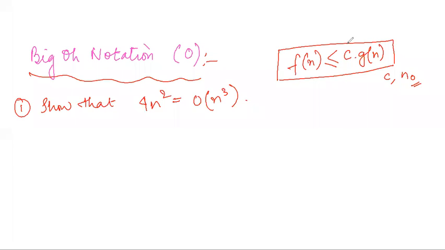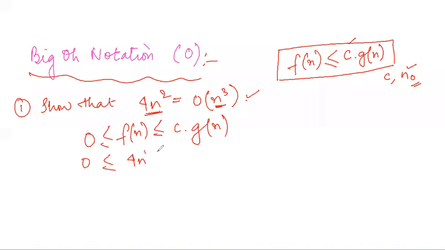So I need to find out a value of c and a value of n0. If I find a value of c and successfully find a value of n0, putting which in my equation gives me a true result, then I will say that yes, this can be justified. So I needed to prove this. I will consider this to be my f(n) and this to be my g(n). The equation was order of g(n). So I will write my equation like this.